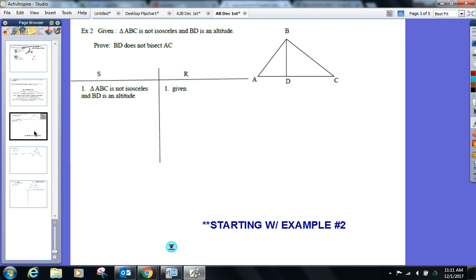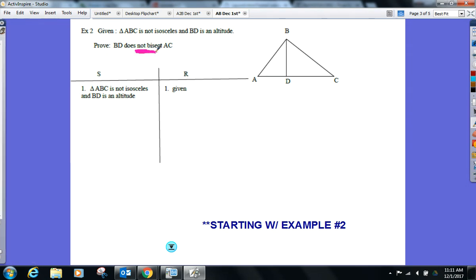Have I ever asked you to prove something's not happening? Okay, here we go. This is the first time. So we notice that we're trying to prove something is not happening. That tells me this is going to be an indirect proof, also known as proof by contradiction.